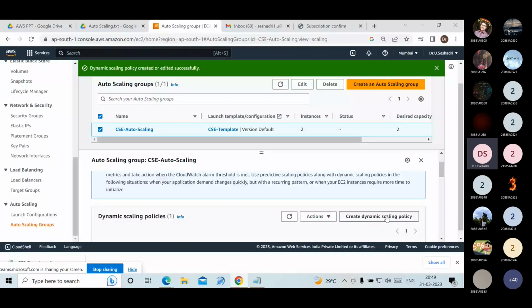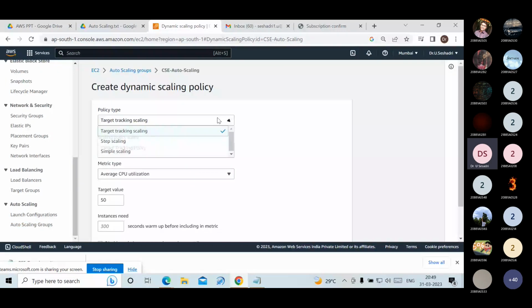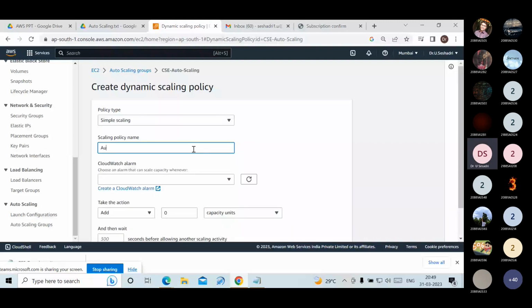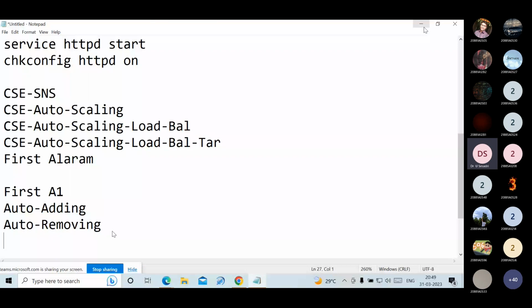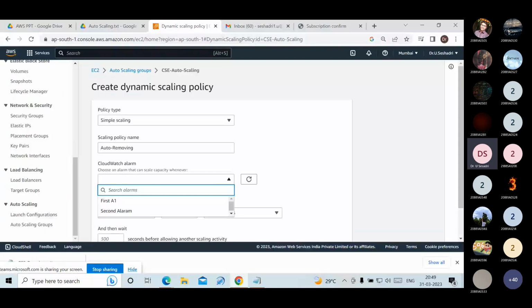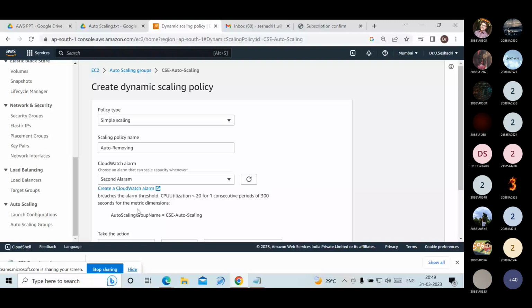Create dynamic scaling policy. The policy type is simple scaling. The policy name is auto removing. Now copy and paste it here. Now for the CloudWatch alarm, you have to select the second one. Why? Because when the CPU utilization is only 20%, it removes the server. That's why we have to choose the second alarm.